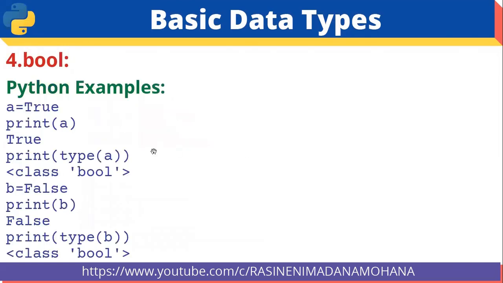Okay, now let us see one example of the Boolean data type. For example, here we have assigned A equal to True. Here T is a capital letter. Then if you want to print A, what does it display? The True value is displayed as it is. Then if you want to know the type of A, print type of A, it displays the type as class bool. Similarly, B equal to False, then print B. Then what does it display? False. Then print type of B, what does it display? The class bool type.